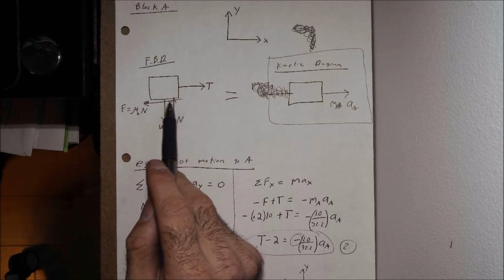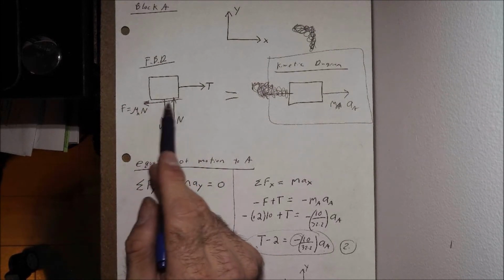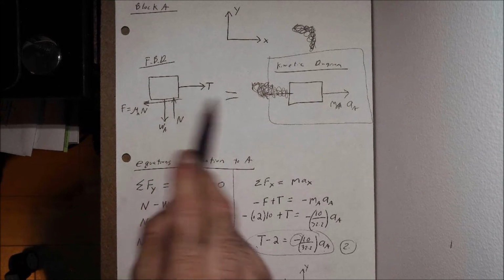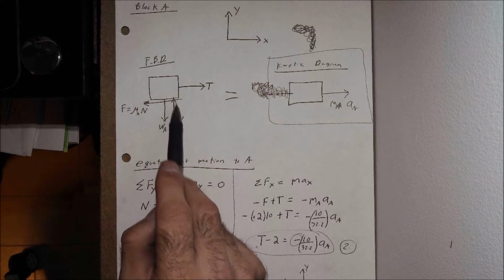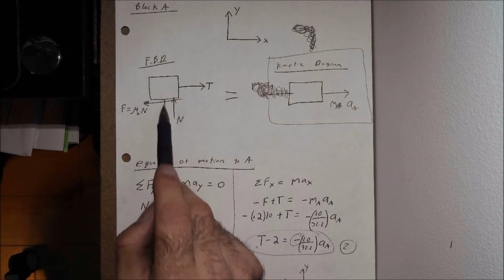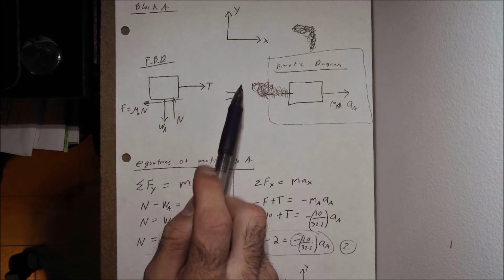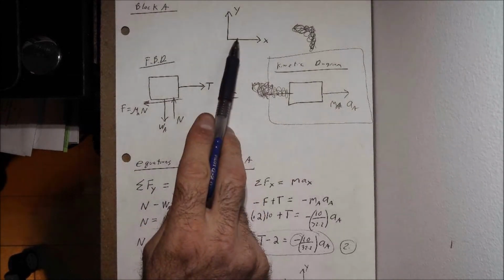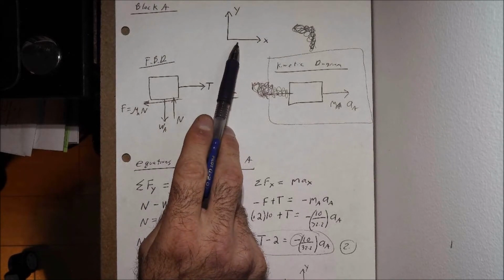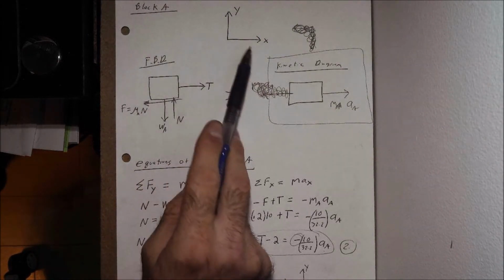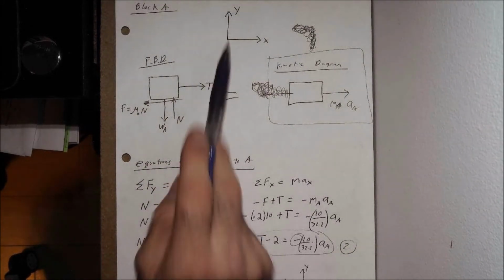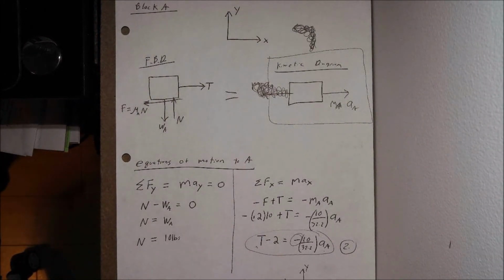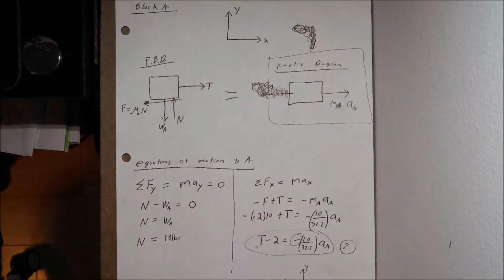I have a frictional force, which, we recall, opposes the direction of motion. We know the direction of motion is to the right. We have a normal force pushing up from the surface the block is sitting on, and a weight force acting down in our negative y direction. Tension is positive based on the coordinate system we chose. Frictional force is negative, weight force is negative, and normal force is positive. But we understand the direction of motion and how that relates to the positives and negatives in our chosen coordinate system.